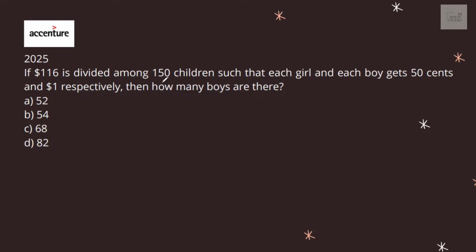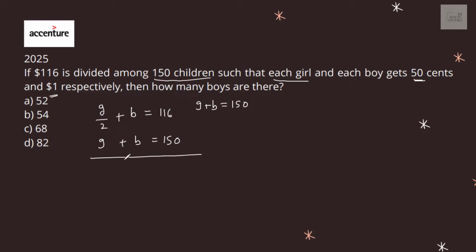$116 is divided among 150 children such that each girl and each boy gets 50 cents and $1 respectively. The girls get 50 cents, so the total dollar value with girls is G by 2. Boys get $1, so the total dollar value with boys is B. This should equal 116, and we know G plus B is 150. We solve this to get the values of both.